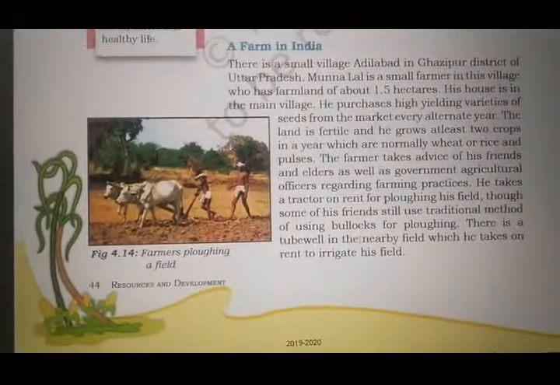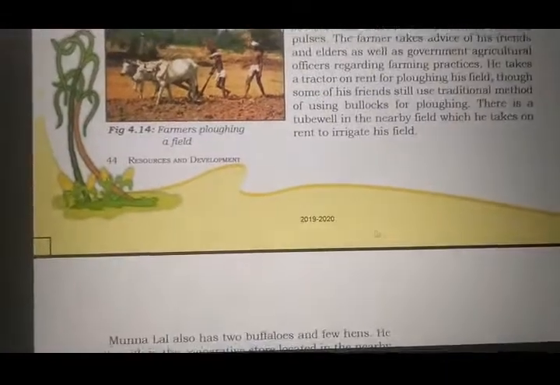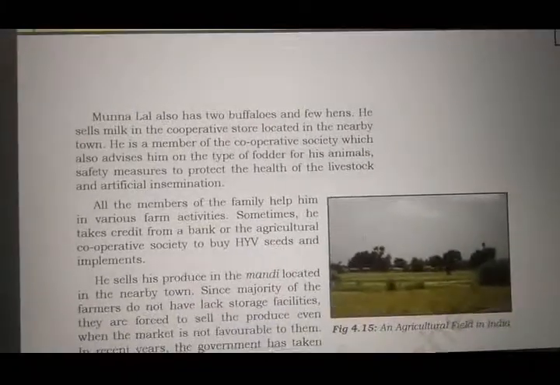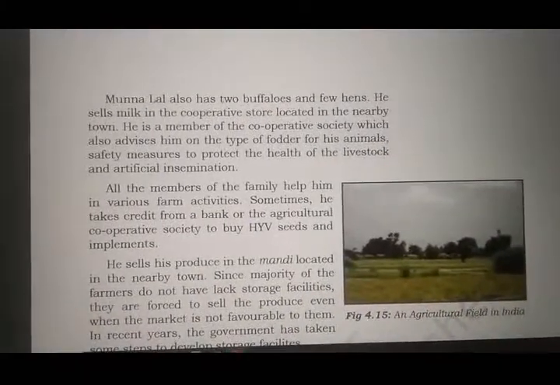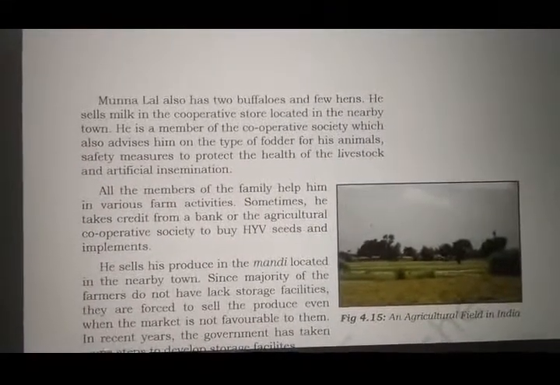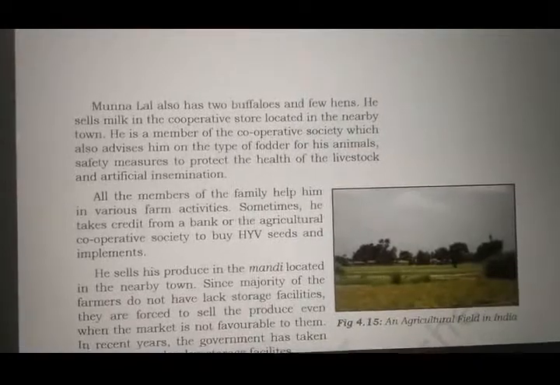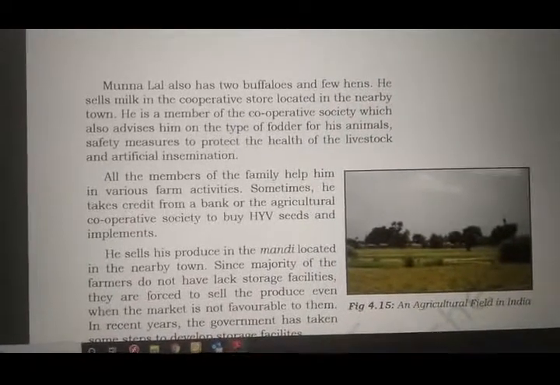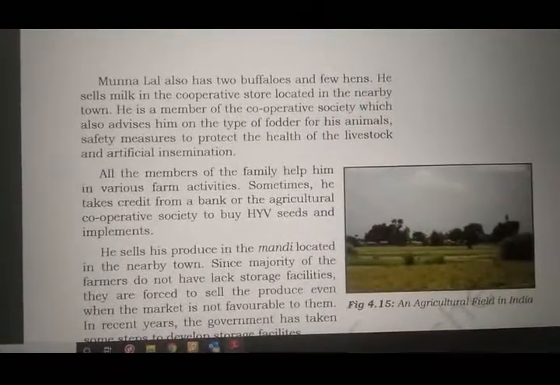He uses all the techniques to be used for a farm. Munna Lal also has 2 buffaloes and a few hens. He sells milk in the cooperative store located in the nearby town. He is a member of the cooperative society, which also advises him on the type of fodder, reasonable safety measures to protect the health of the livestock, and artificial insemination.